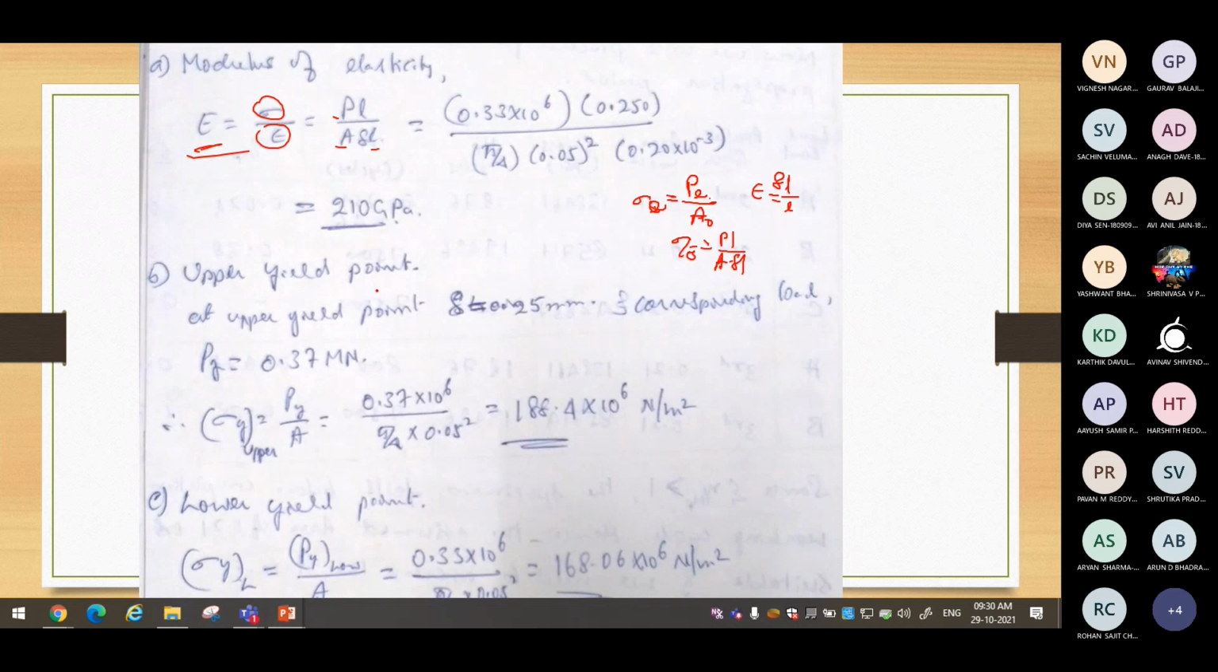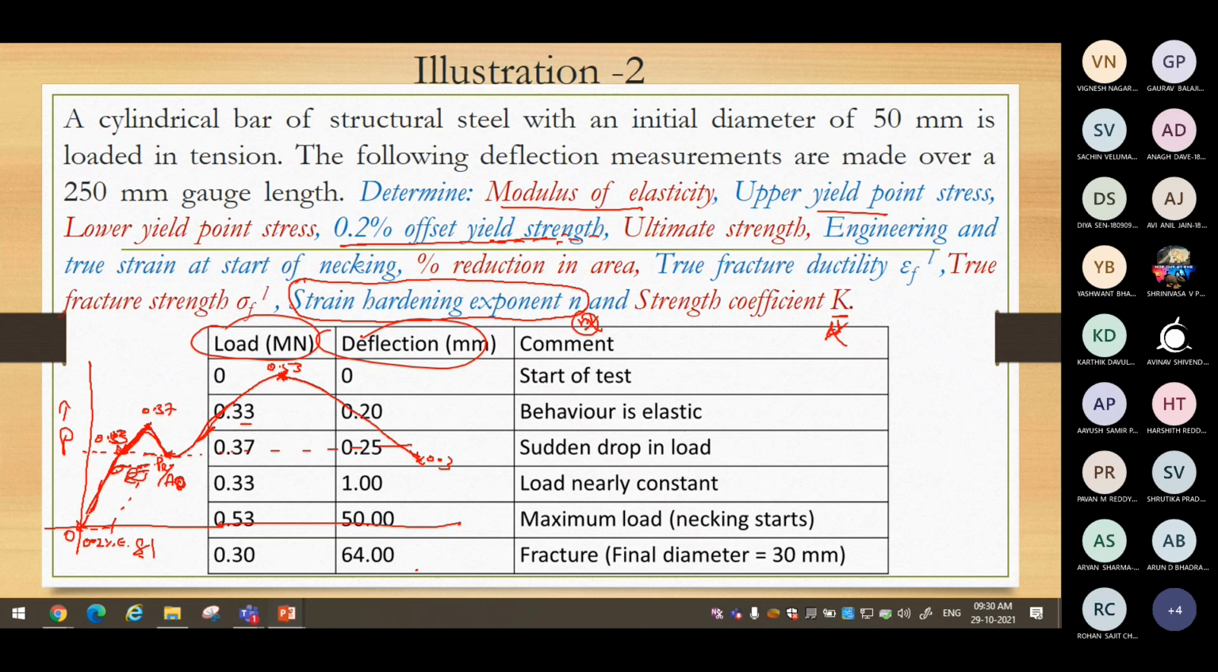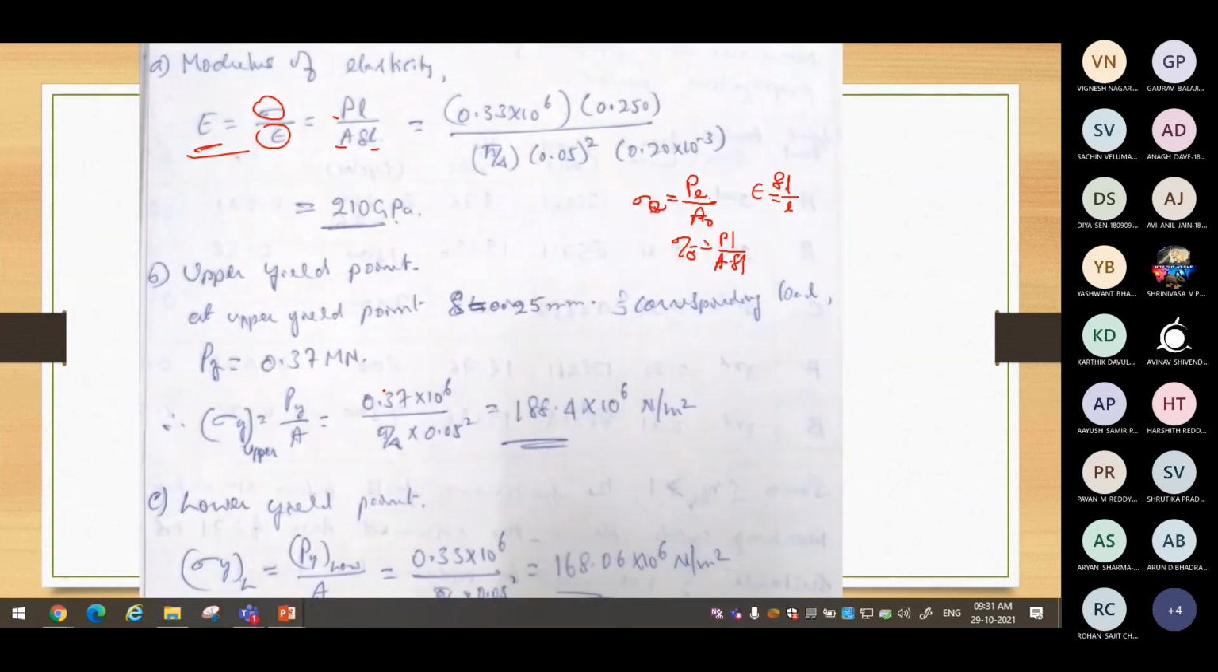Similarly, now the upper yield point: you have to look for the maximum yield point. You see, the upper yield point is this. A sudden drop in load is observed from here. 0.37 is the cutoff point. Okay. So 0.37 is the maximum out of these three. That is your upper yield point calculation coordinate. Use that particular load to determine the upper yield point stress. Use the lower yield point load and determine the lower yield point stress.